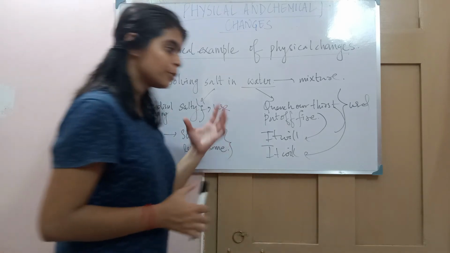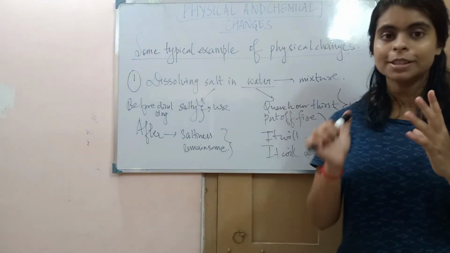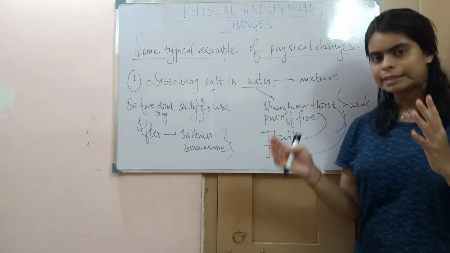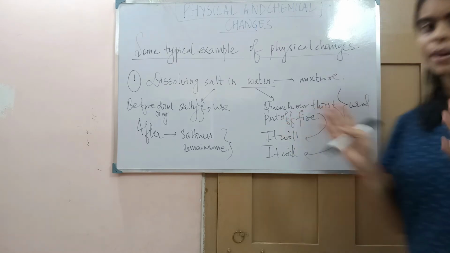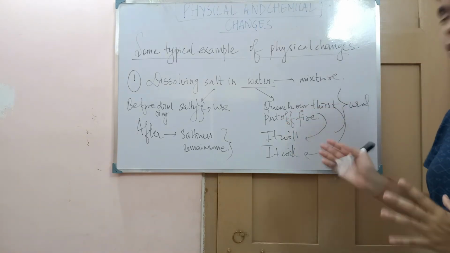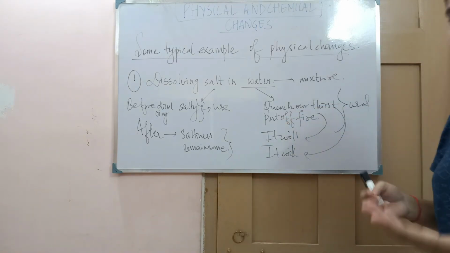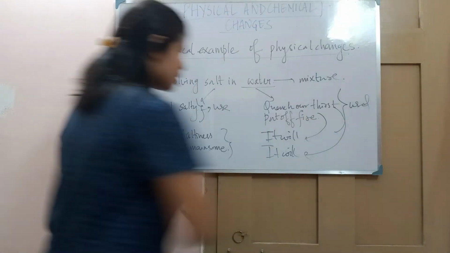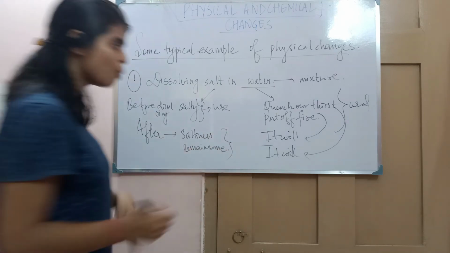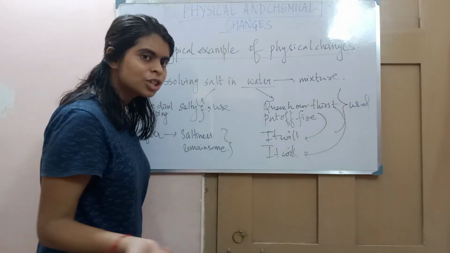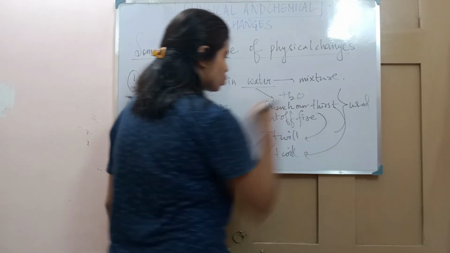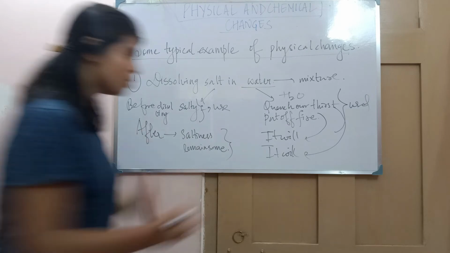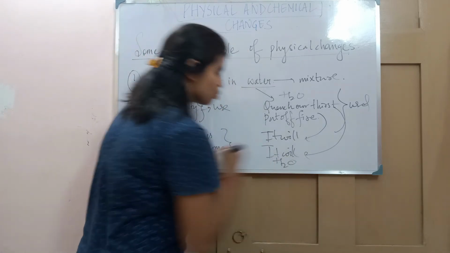Since in physical property, I told you that physical properties only change, like shape, color, size, but other properties remain same. And other properties like uses, chemical property, these remain same. Now tell me, after dissolving a salt in water, does the formula of water get changed? Before, the formula was H2O. Even after dissolving, does the formula get changed? No, it remains same, it remains H2O.